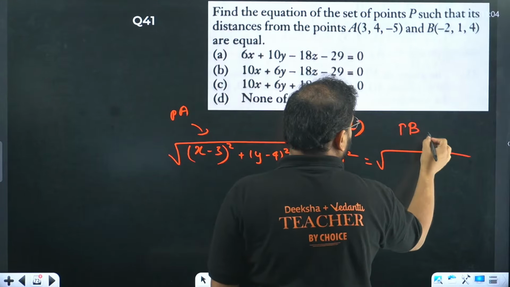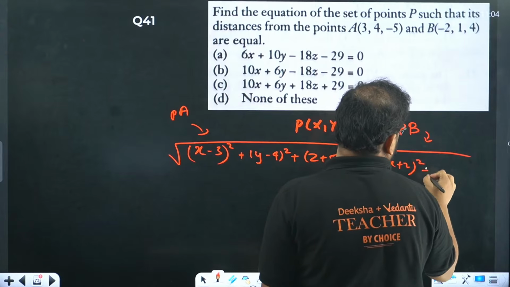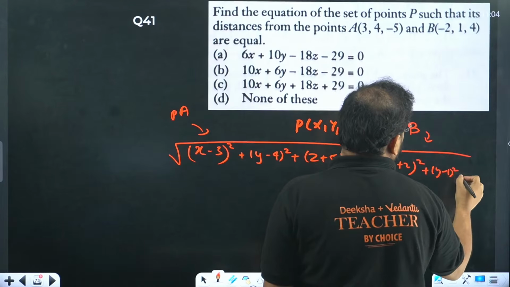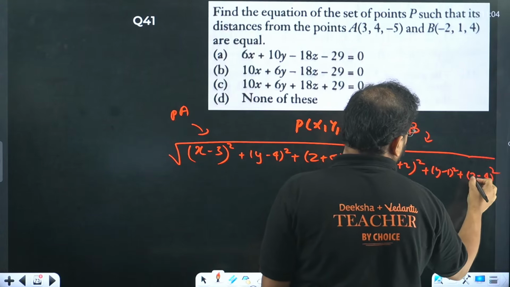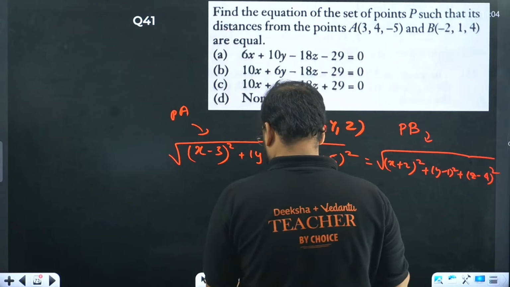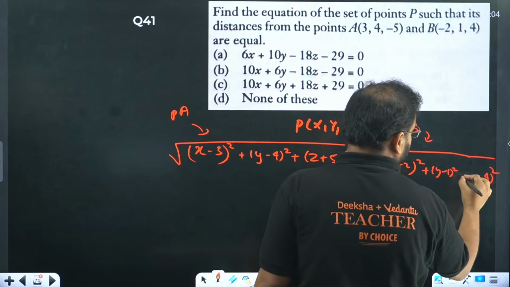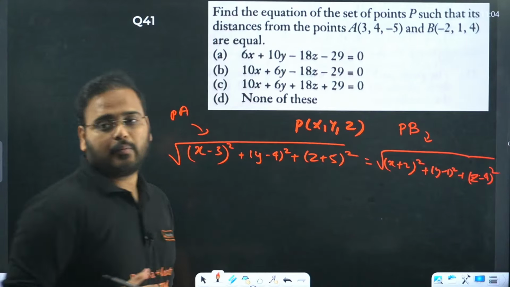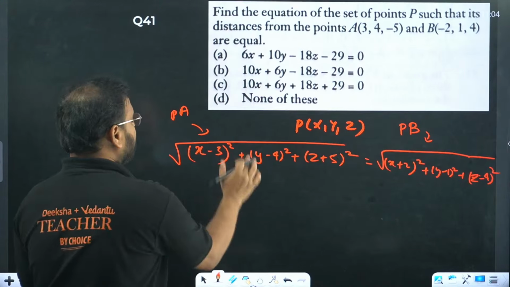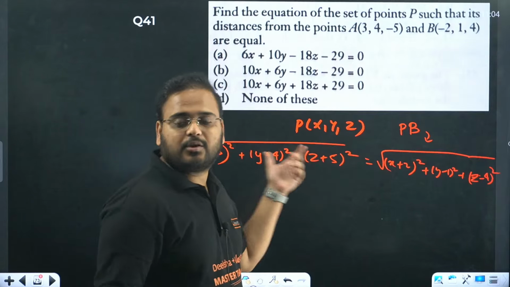So let's write PB also over here. For PB you'll have what? x plus 2 the whole square, and over here y minus 1 the whole square, plus z minus 4 the whole square. This is your equation. If you want, you can remove the roots, because we have squares. We can take square on both sides, and the root will be removed.